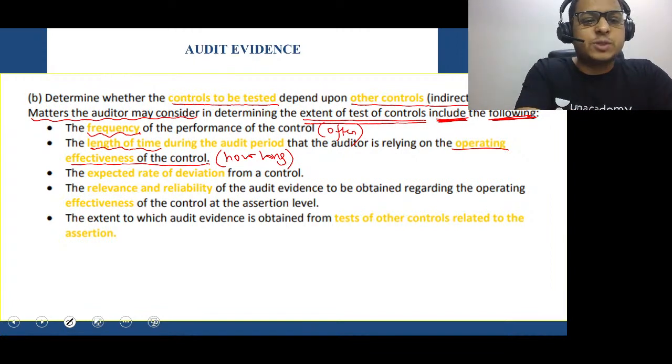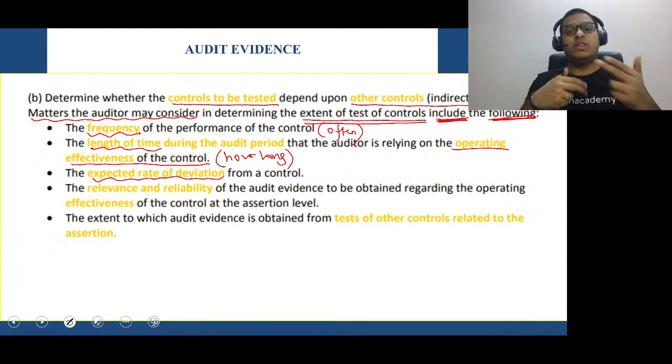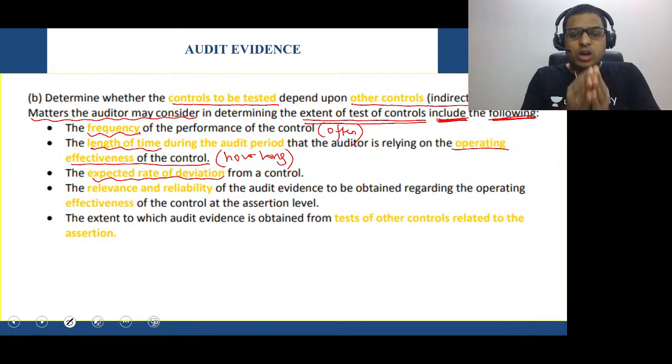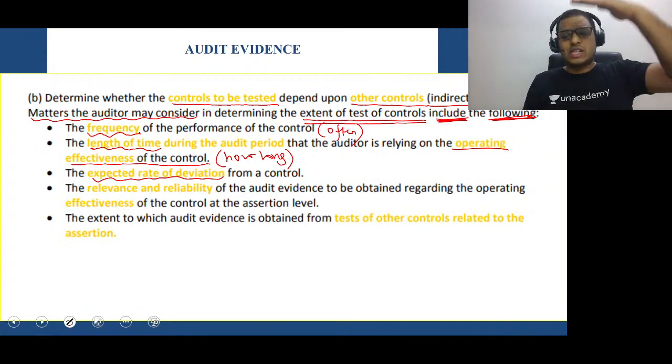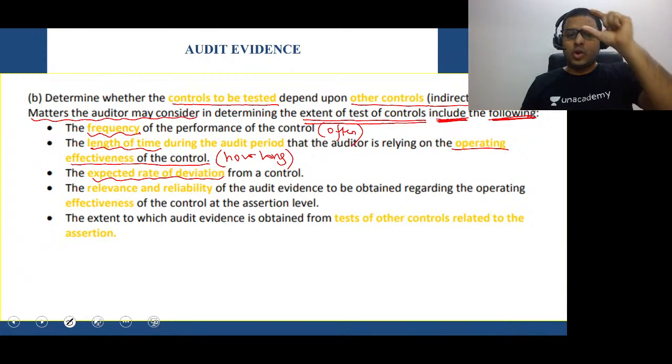See, expected rate of deviation from the control. What is the expected rate of deviation? What does this mean? Sir, what are you expecting that the controls may not perform? For example, if you are having this level of expectation from the control, this is the highest level of expectation from the control. But if the controls are able to perform at this level, then are you okay with that? Then it means that you are okay with this much deviation.